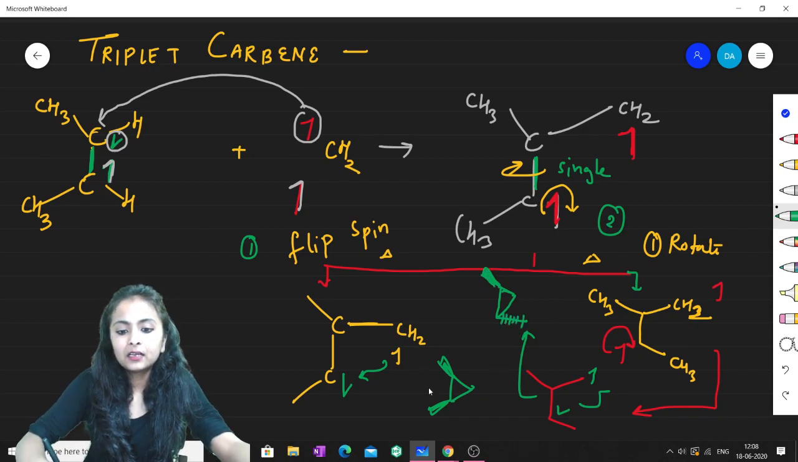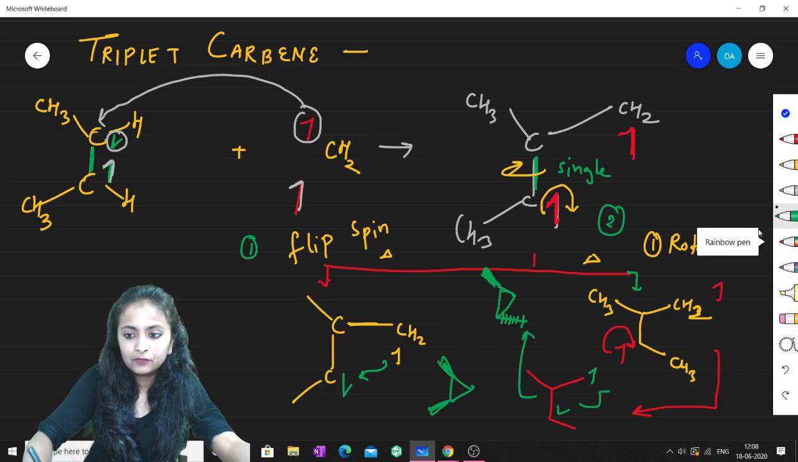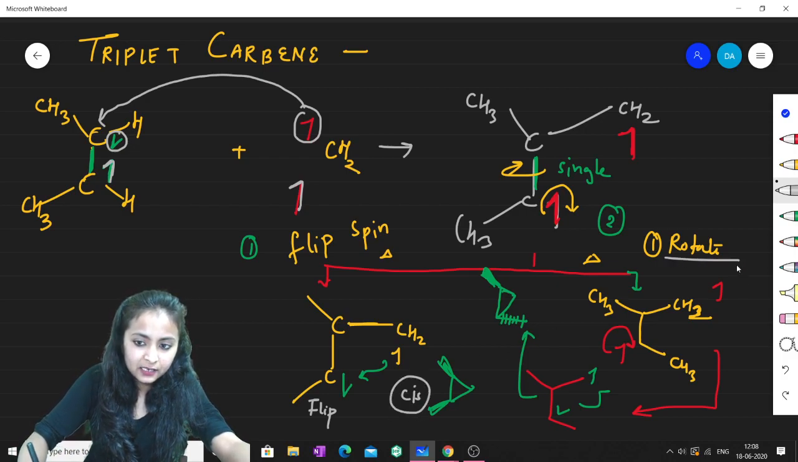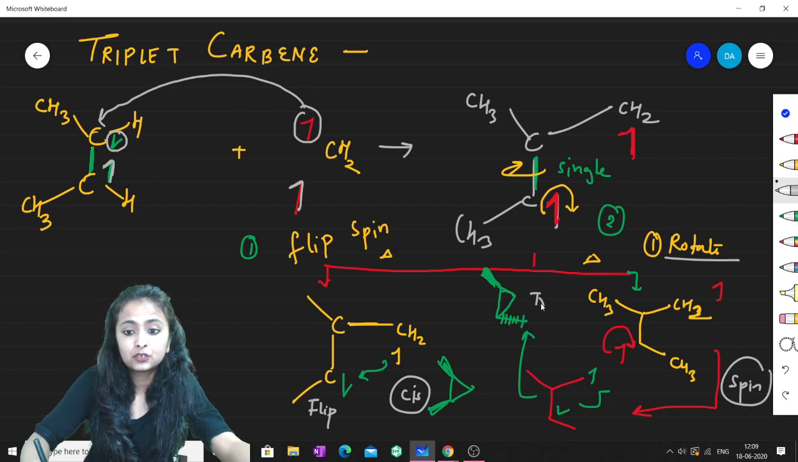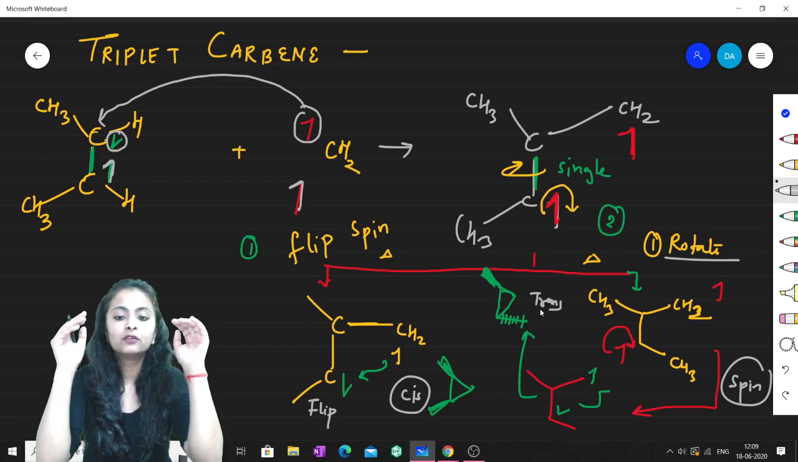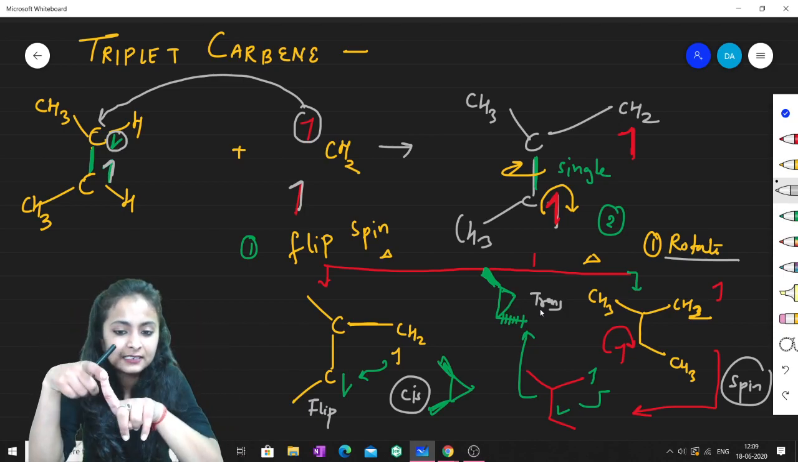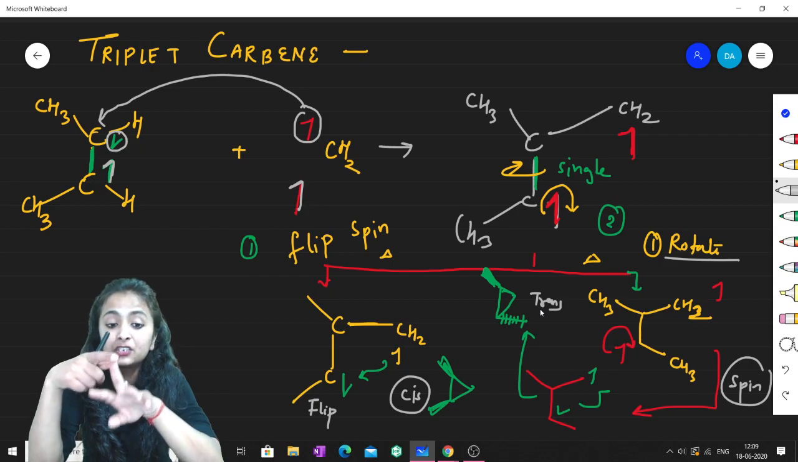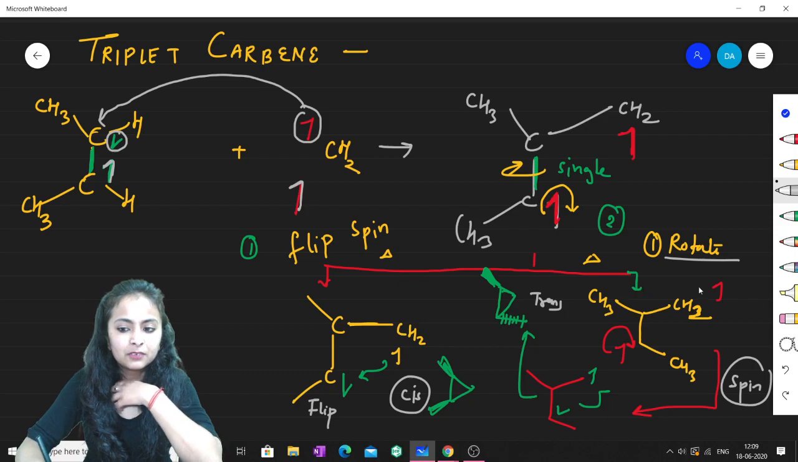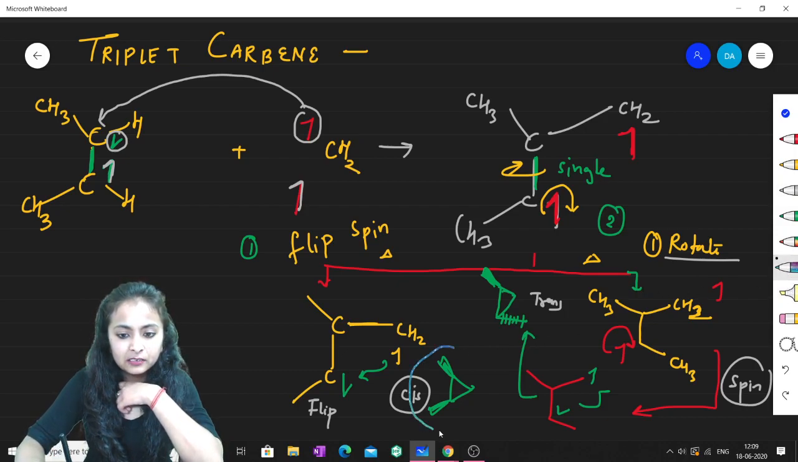I'll say that for one product, if I just flip the spin, then the product is cis. But if I first rotate, and after that flip the spin, then I'll get the product that is trans. So in this triplet case, there is a chance that there will be the formation of two products. One is cis cyclopropane, the second one is trans cyclopropane. Now a question arises. I hope this part is very clear to you all. Let me encircle: this is one product, cis, and this is another product, trans.